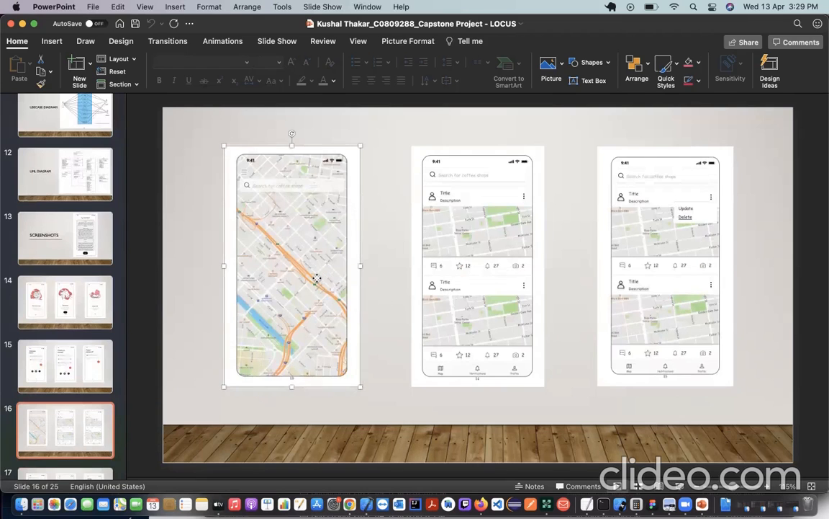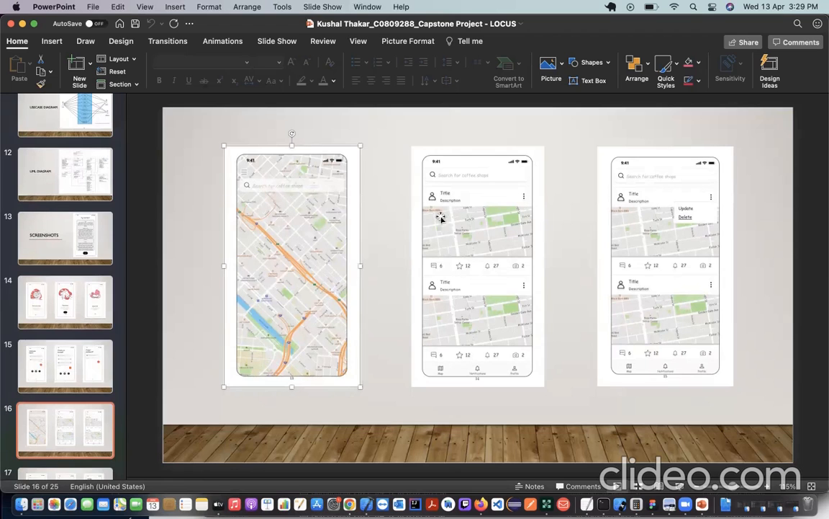Then this is the home page, where the user can search and everything is there. There is a search bar where they have to type the area, and they have all the pins of the area. If they want to add a pin, they have to hold the screen for 2 seconds, and then they can add the title and description and everything, and it will be reflected in the database.